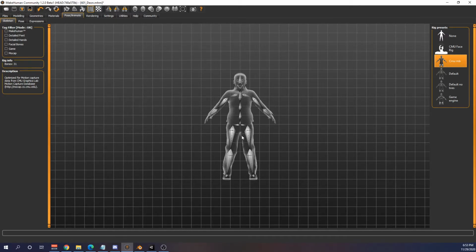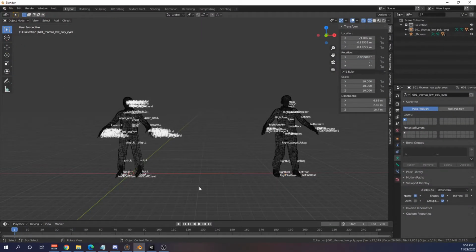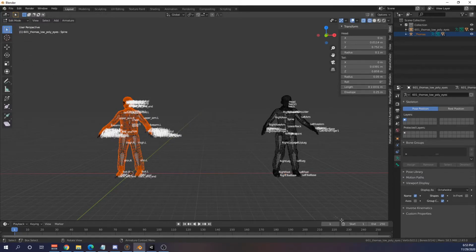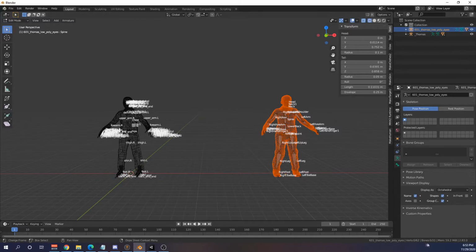Now here, I'll show you the visual differences in Blender, which is another 3D modeling software we used to review and rework textures of the models. Here you can see the original model of the student on the left side, which has a total of 111 bones, as you can see on the bottom right. Right here, 111 bones and 149 vertices. In contrast, the right side has a total of 31 bones and 62 vertices, as you can see here. Which again would serve an overall boost in performance for the build.